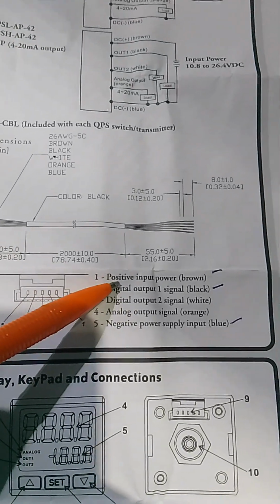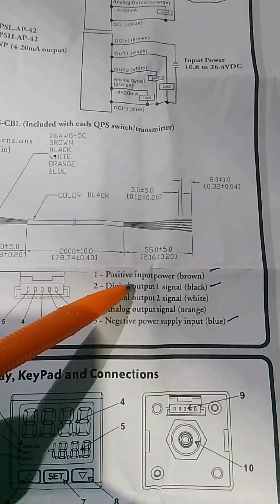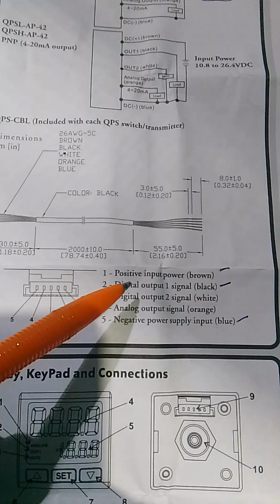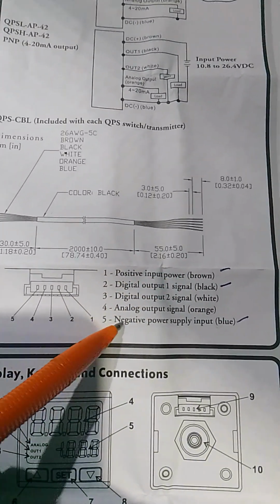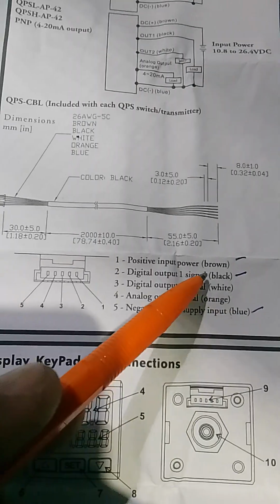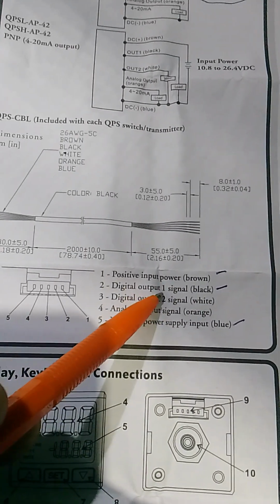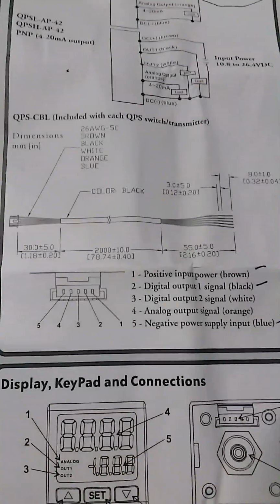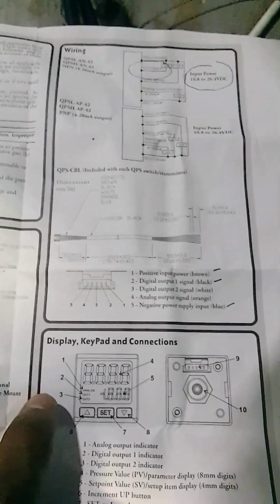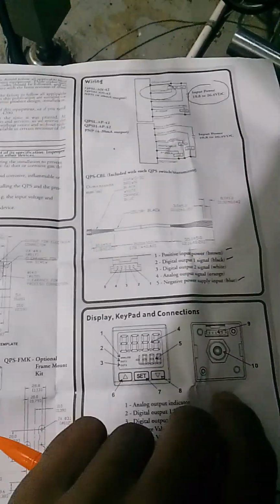So positive here, input is your brown, the negative is the blue, and we'll be using our black signal output. Alright, that's for the wiring. These are important things to note before you start the installation.